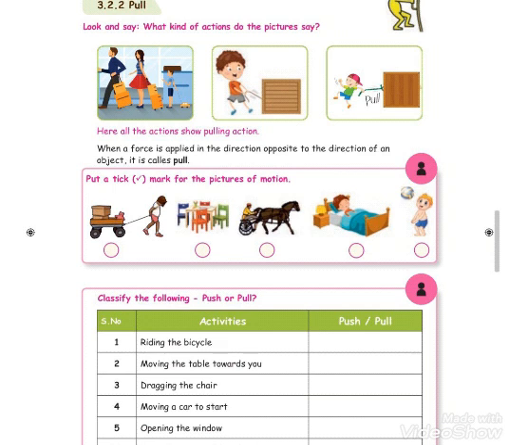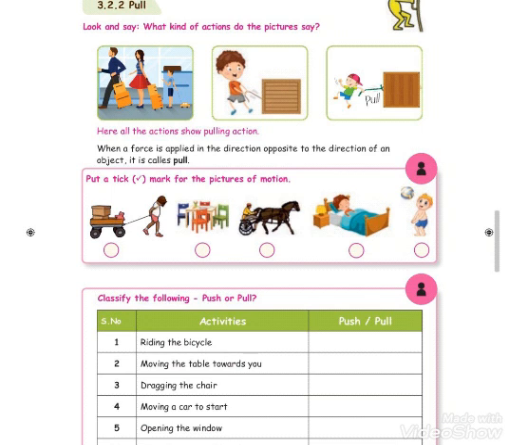Next one, push. Push means when a force is applied in the direction of an object. For example, while you are playing with a bicycle, you have to push it in the direction. You have to apply some force in the direction of the object. If the handle is in the front side, are you trying to push it to the back side? Is it safe? No. So, when the force is applied in the direction of an object, it is called push.